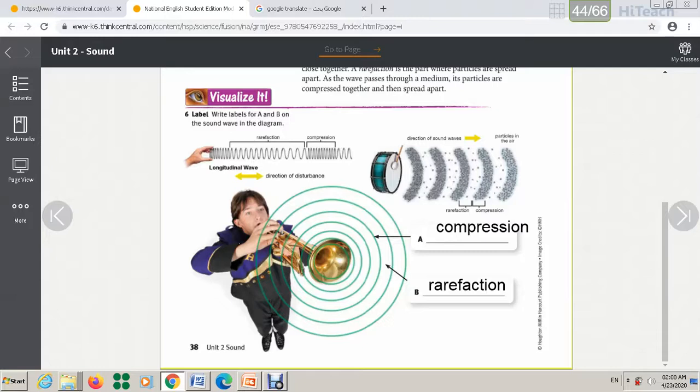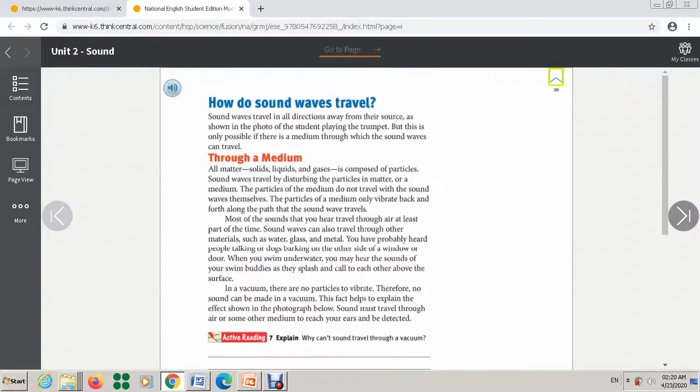And now let's go to page 39. On page 39, it's talking about how sound waves travel. As you know, because they are mechanical waves, they need particles. If it's empty space, they will not be able to travel. So sound waves travel in all directions away from the source, as here.